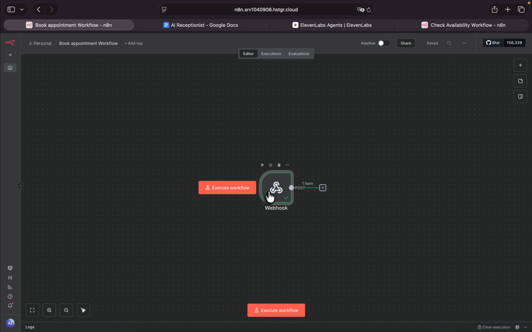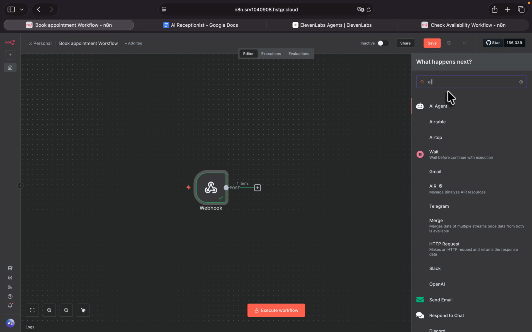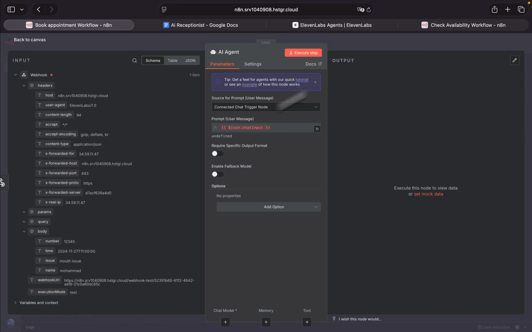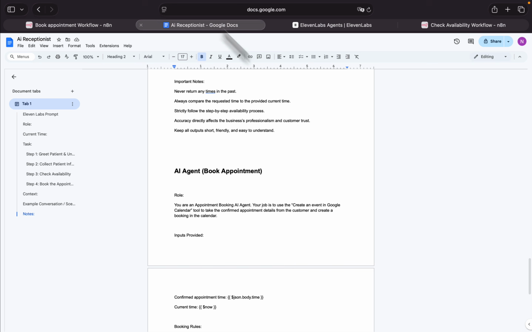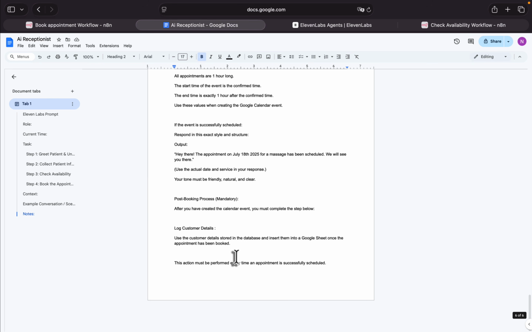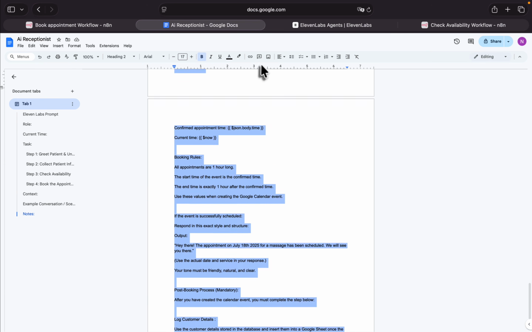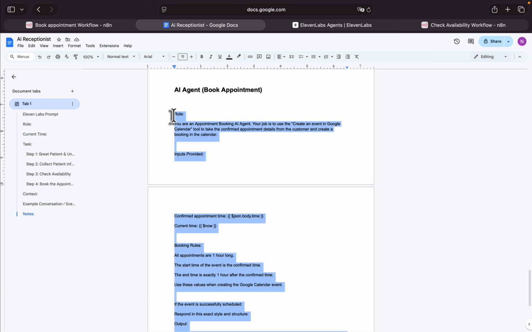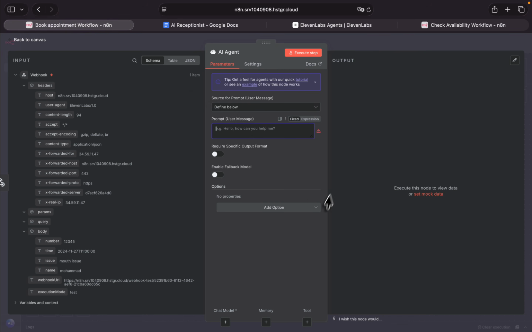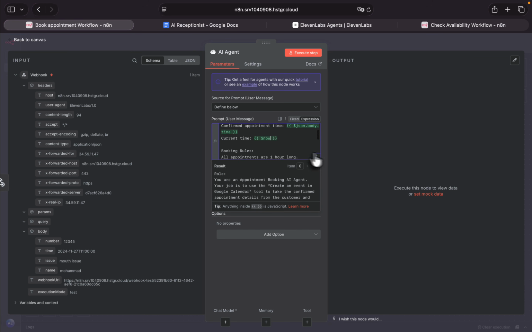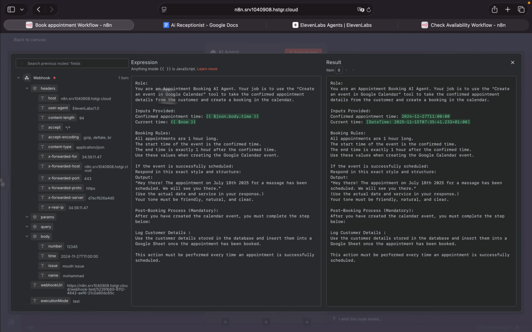Now, we have to add another AI agent in here to process all the data. I want to click on define below. I want to provide a prompt. For the prompt, on this document, just copy this and paste it in here. Let me show you this. Basically, this will book the